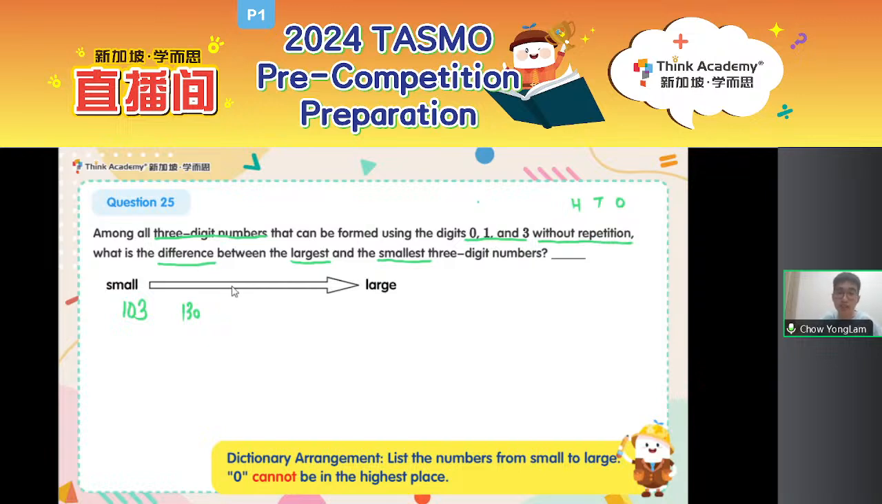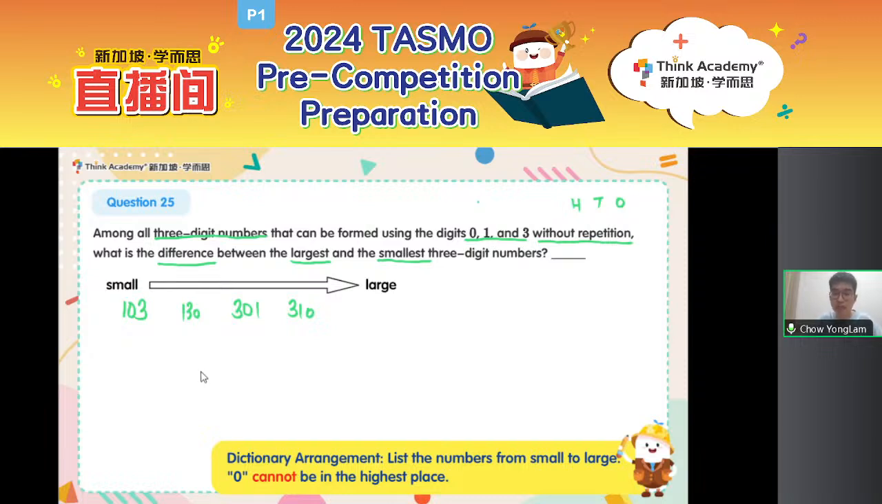So what is the next number I should consider? Maybe I should consider 300 something instead. After 103 and 130, I should do 300 and, that's right, 301. So 301 and finally 310. Any more numbers? Cannot. We are only stuck with 3-digit numbers. So these are the 4 3-digit numbers we can form using the digits without repetition.